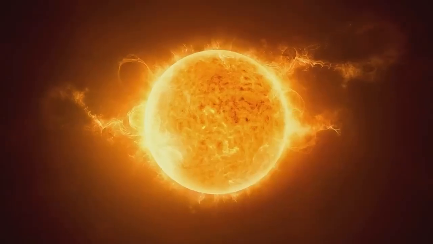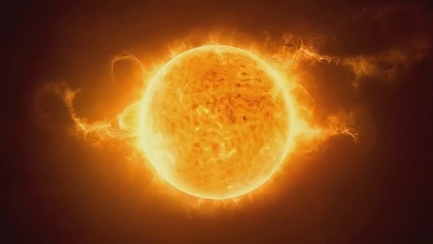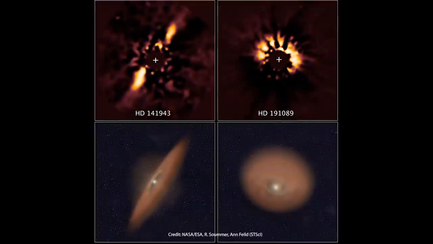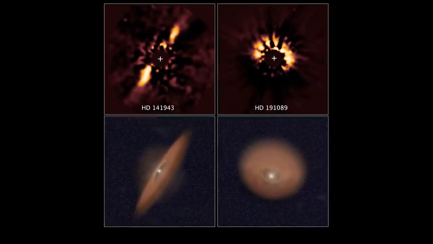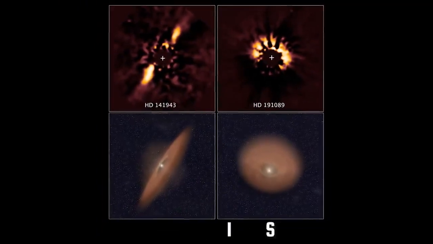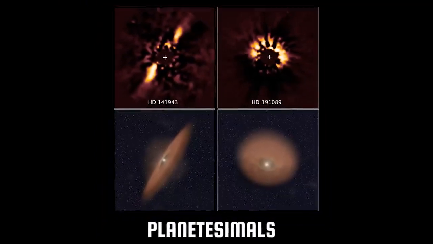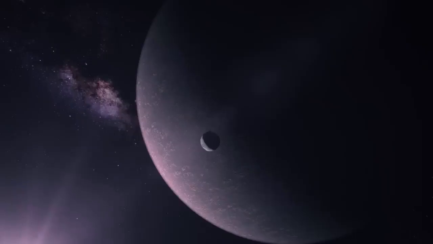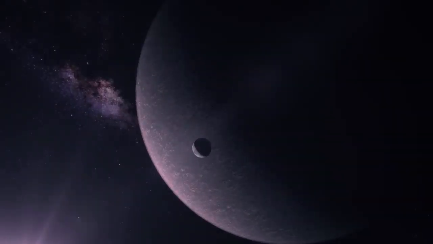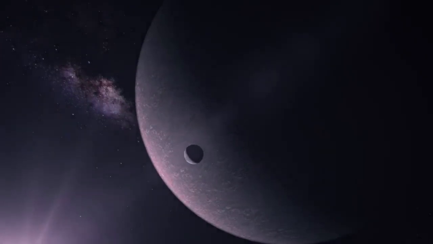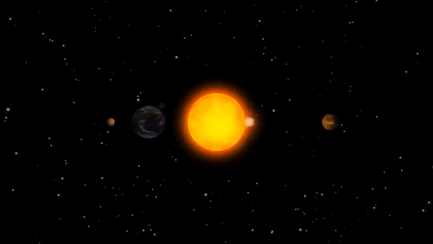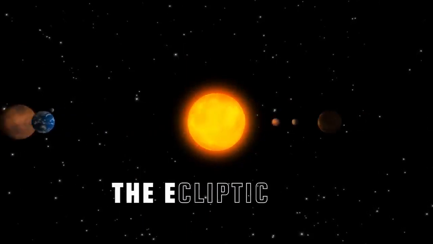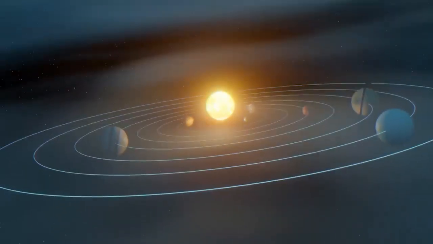This is what billions of years ago happened to the material surrounding the sun. The material thinned into a disk as a consequence of the conservation of angular momentum, and some small bodies called planetesimals started forming as a consequence of collisions. Subsequent aggregations then led to the formation of the planets as we know them. Even today, the major bodies of the solar system revolve around our star on almost the same plane called the ecliptic. Well done!